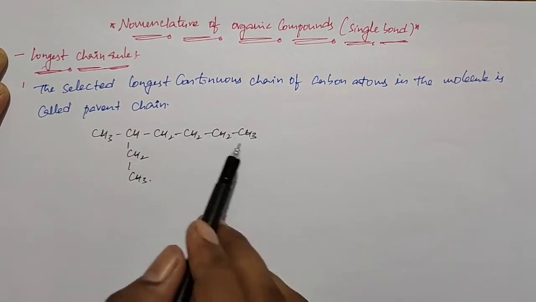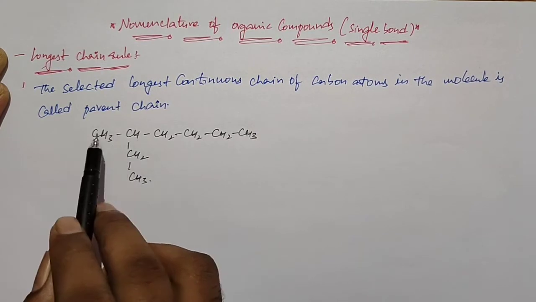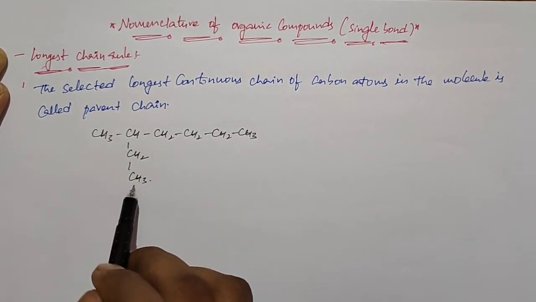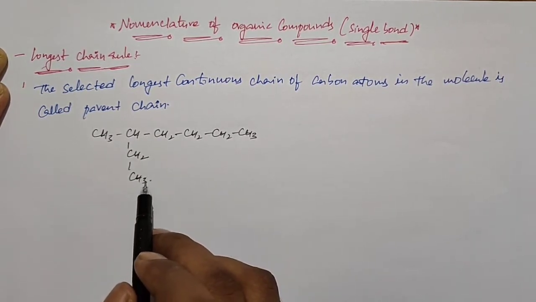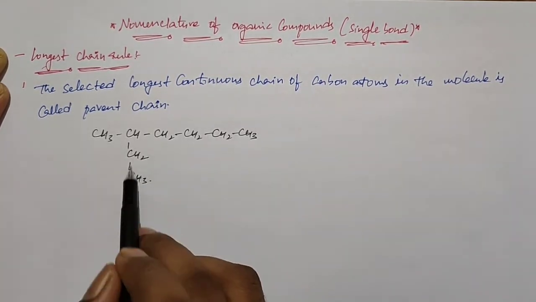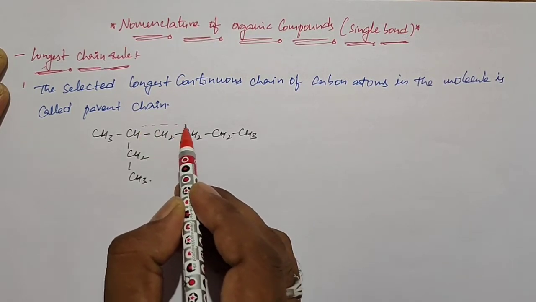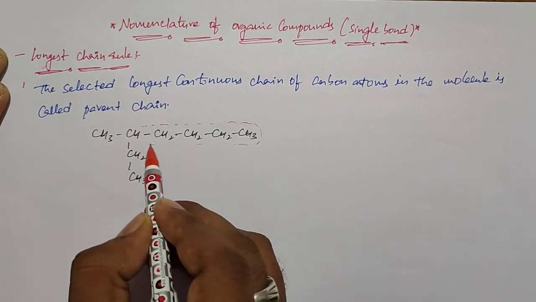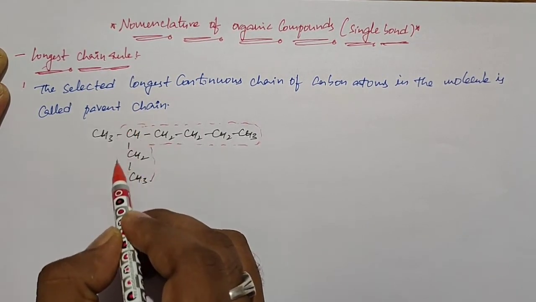You need to check from both ends. When you check from this side 1, 2, 3, 4, 5, 6, and then 1, 2, 3, 4, 5, 6, 7, in this pattern we get 7 carbon atoms. So 7 carbon atoms is the maximum in all possibilities. So this is the parent chain. We always select the parent chain, and for better understanding I represent the parent chain with a dotted line.